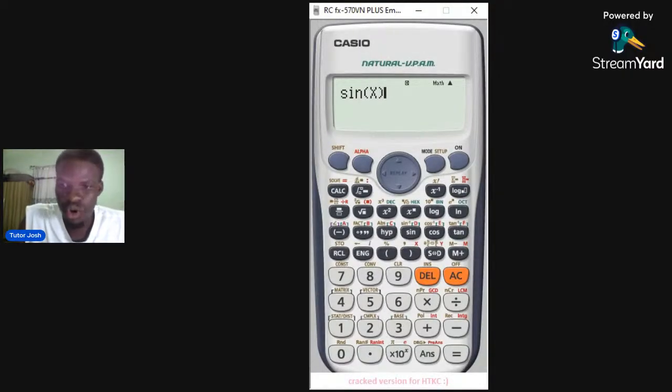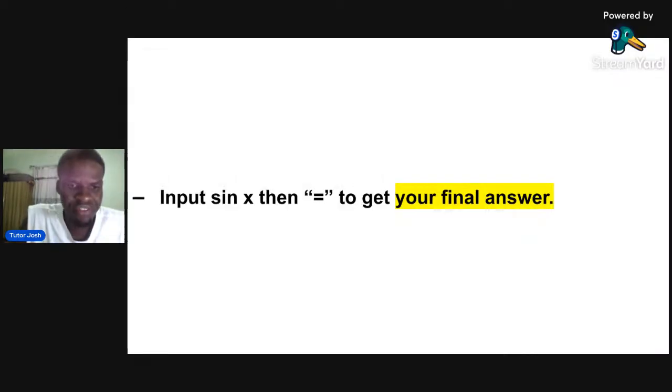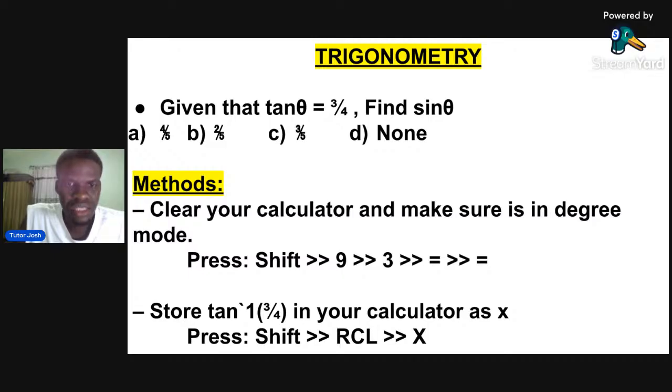If I should see something like this in the exam, input sine x in the calculator and equals to get an answer. So what do you do? You press equals to. What is the answer? The answer is 3/5. Let's check the options if we have 3/5. Yes, we have 3/5, and 3/5 is C.